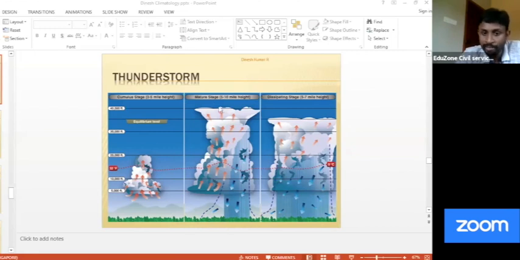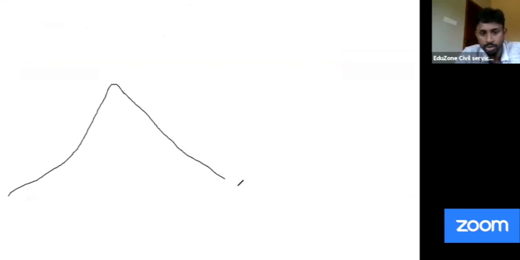Remember, I just mentioned when we were discussing thunderstorm, I have mentioned if you are experiencing this thunderstorm somewhere near the slope of a mountain, we can get cloud burst. Yes or no? So let's see what is that particular thing. Suppose this is a mountain. Now suppose this is the wind direction. As a result of that, moisture is rising in this particular column.